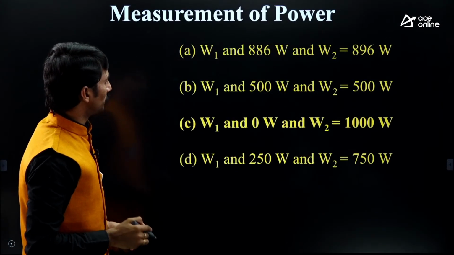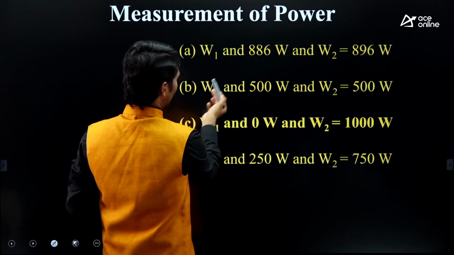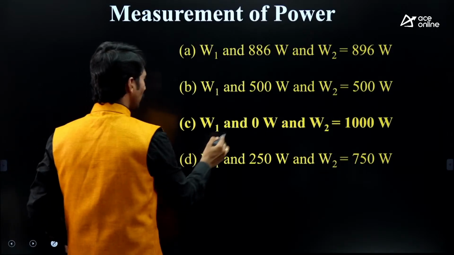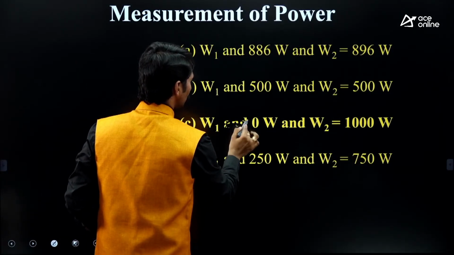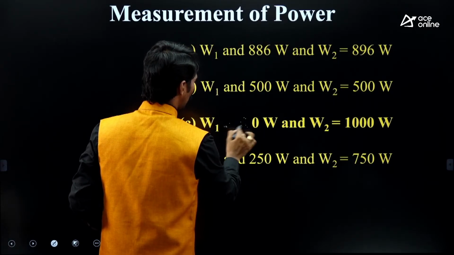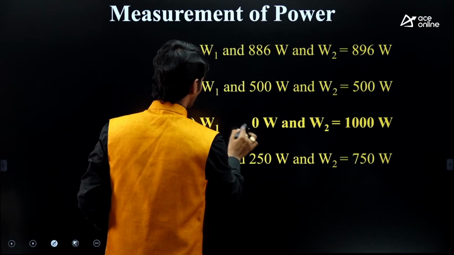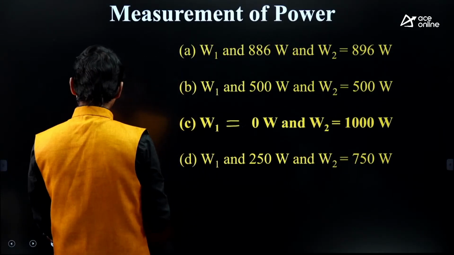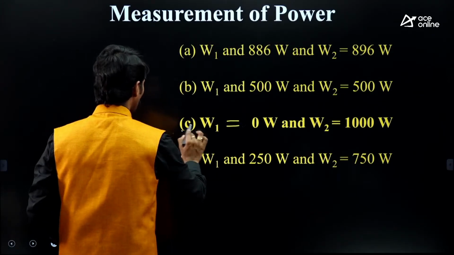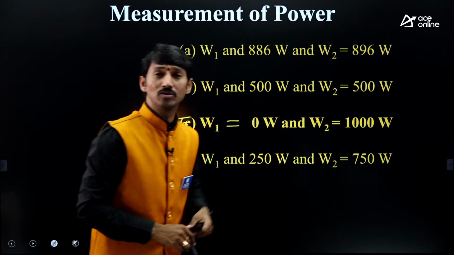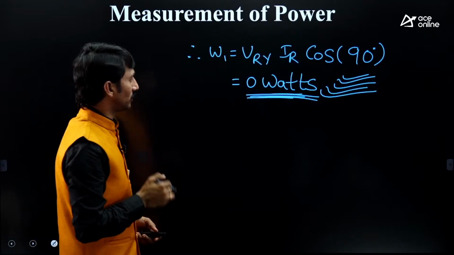In order to save time, check the options. If you check the options, sir, W1 is 0, W1 is 0. So therefore, the answer will be yes. So straight away, W1 is this one, option C. But sir, W2 is 1000 watts. How? Let us take that also.